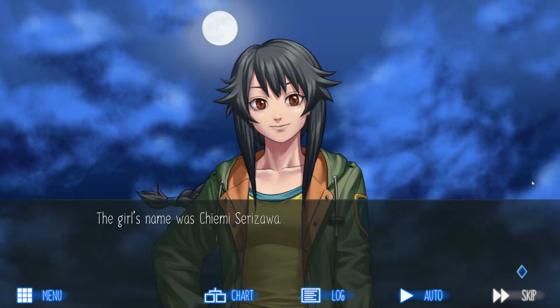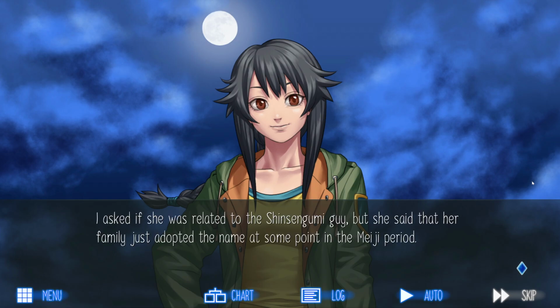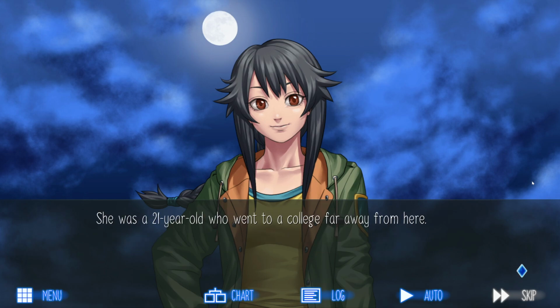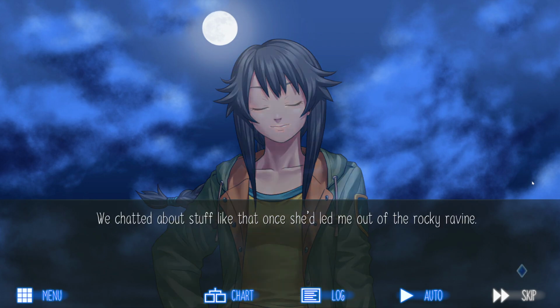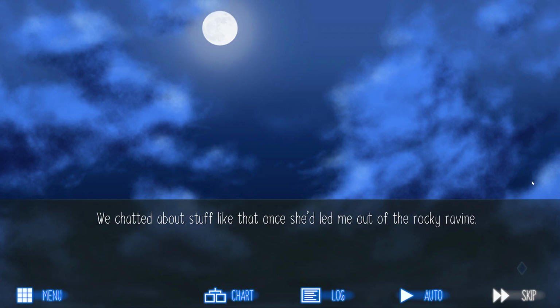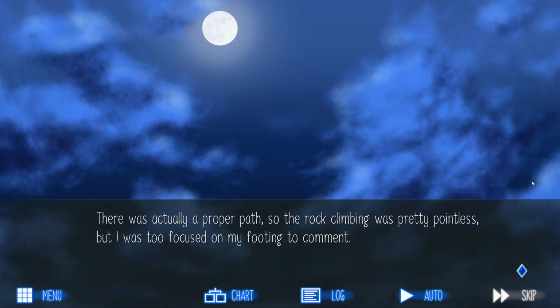The girl's name was Chiemi Serizawa. I asked if she was related to the Shinsengumi guy, but she said that her family just adopted the name at some point in the Meiji period. He was a 21-year-old who went to a college far away from here. This was her hometown, and she was spending her post-exams vacation here. We chatted about stuff like that once she'd led me out of the rocky ravine.